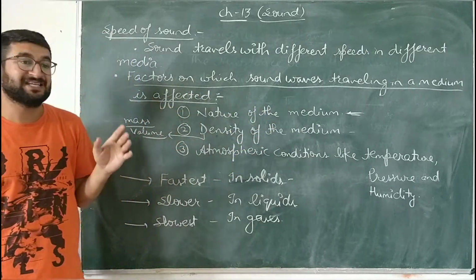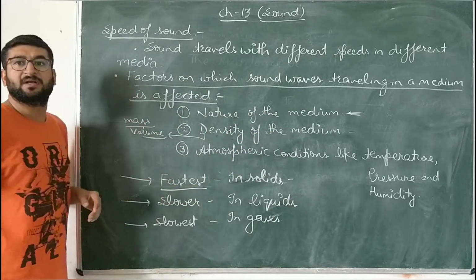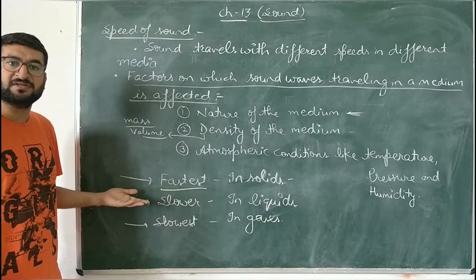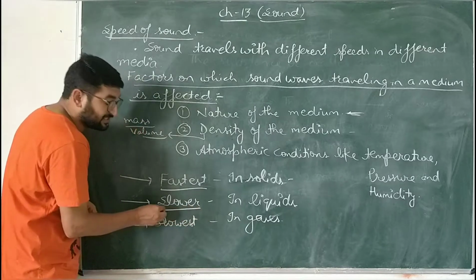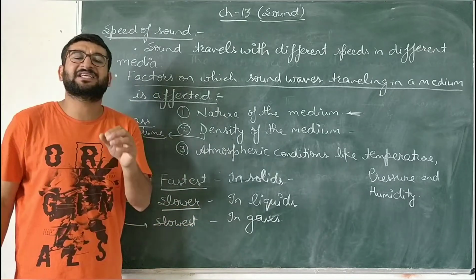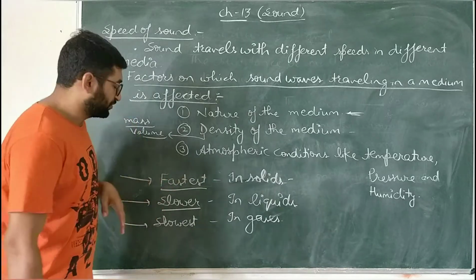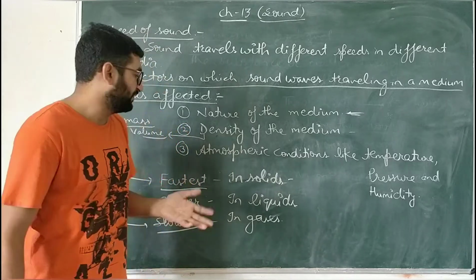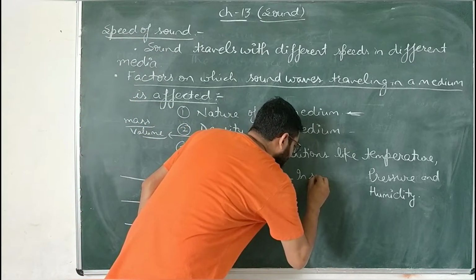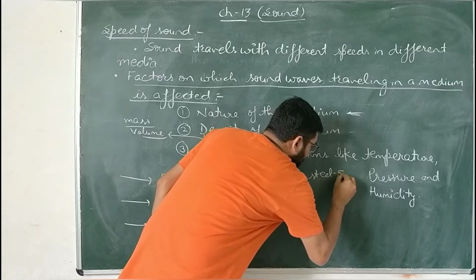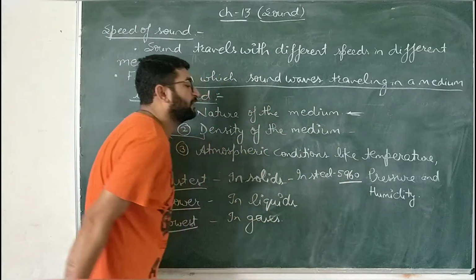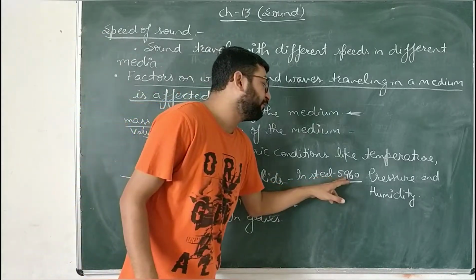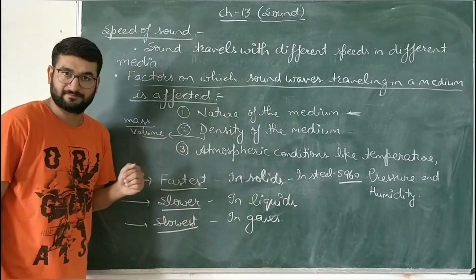Sound travels the fastest in solids, whereas the density of liquids is lesser as compared to solids. So the speed of sound in liquids is slower, whereas gases have minimum density, so the speed of sound in gases is the slowest, the minimum. For example, children, in steel the speed of sound is 5,960 meter per second, or you can say 5.9 kilometer per second.